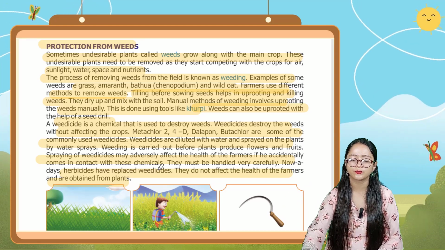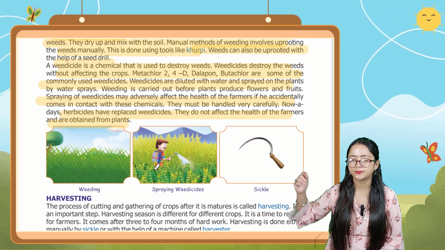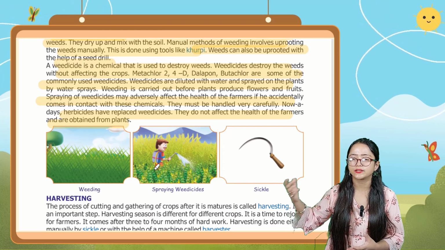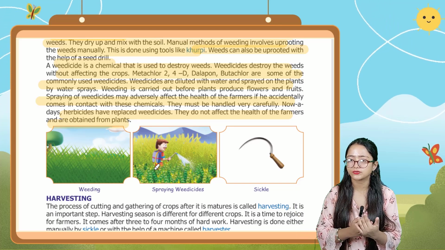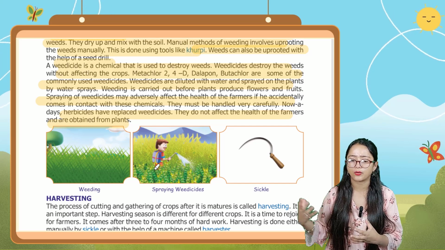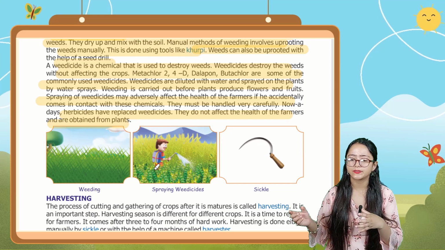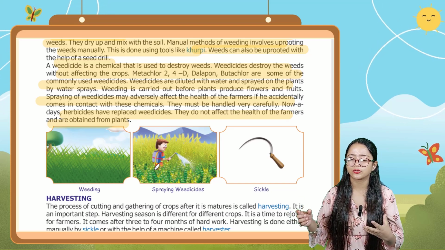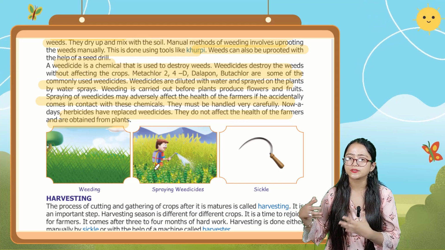Or the farmer also sprays weedicide to kill the weed, to destroy the weed. Weedicide destroys the weed, but it does not at all affect the crop. Examples of these weedicides are metachlor, 2,4-D, Dalapon, Butachlor. These are the commonly used weedicides.